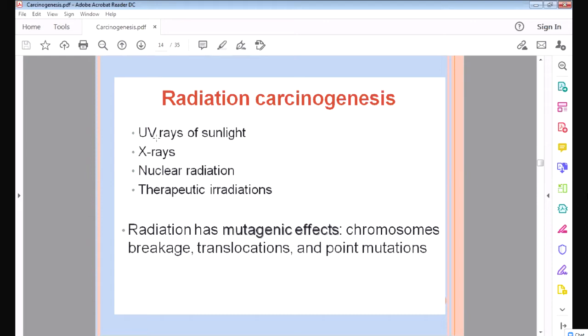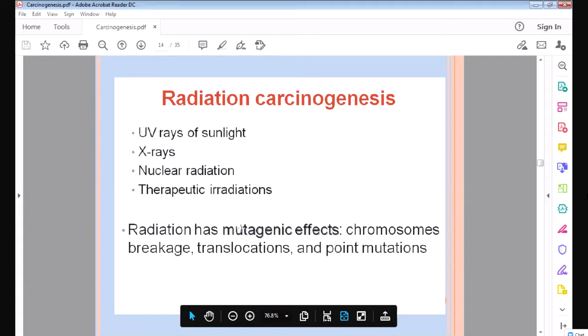Which are those important radiations? The ultraviolet rays of sunlight, they cause skin cancer. Then X-rays, which we use for diagnosis. Then nuclear radiation, whenever there is nuclear radiation, a lot of cancer can develop. And therapeutic radiation. So radiation damages the DNA, it damages the genes, and it causes mutation in the genes, the tumor suppressor gene, and it will lead to cancer.